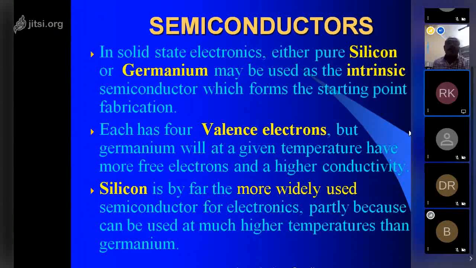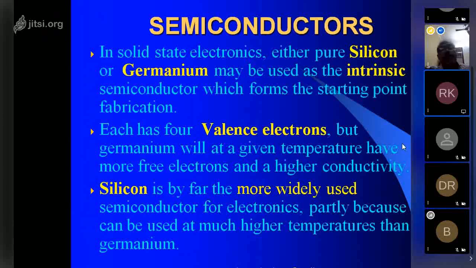Each has 4 valence electrons, but germanium will, at a given temperature, have more free electrons and higher conductivity. Silicon is by far the more widely used semiconductor for electronics, partially because it can be used at much higher temperatures than germanium. So when it is used in the circuit, the heat dissipation on the germanium will be more compared to silicon.